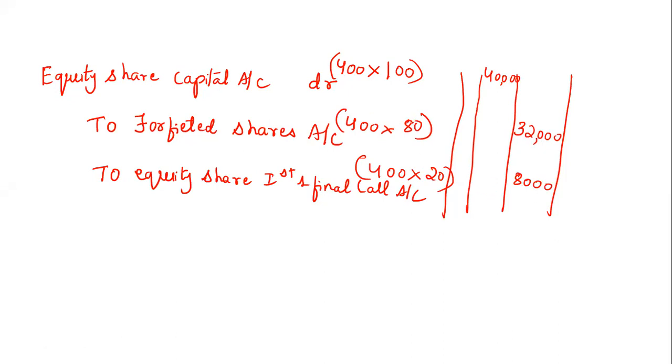Here there is one more bracket we are writing, that is 30 plus 50. What it means? 30 rupees is the application rate. See the question. 50 is the allotment rate, that is minus the premium. But this you need not write. If you're finding it confusing, you can skip this step. Skip only this. This you need to write. Fine. This entry carries 2 marks. Remaining entries are 1 mark each, but for this it is 2 marks.